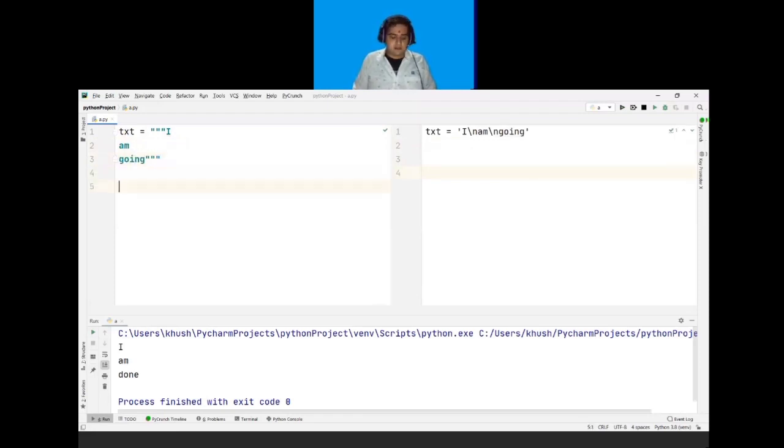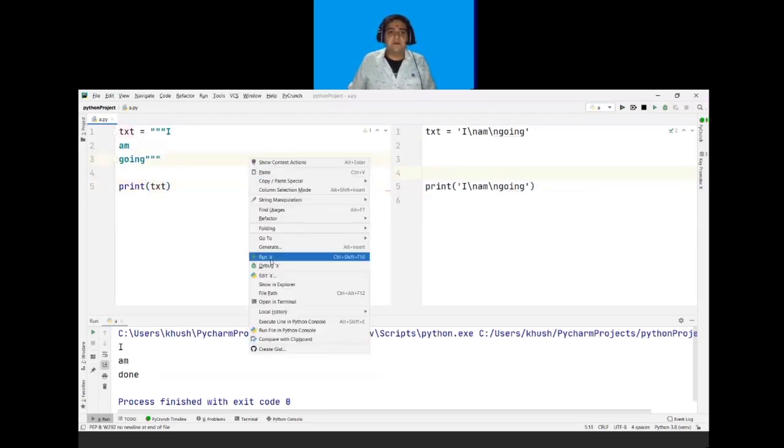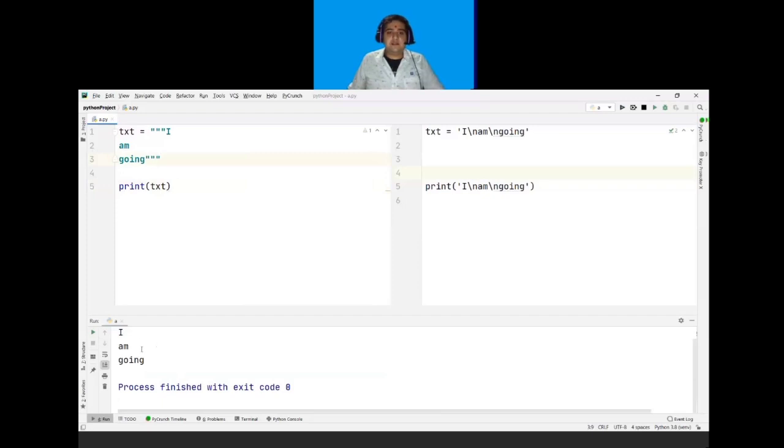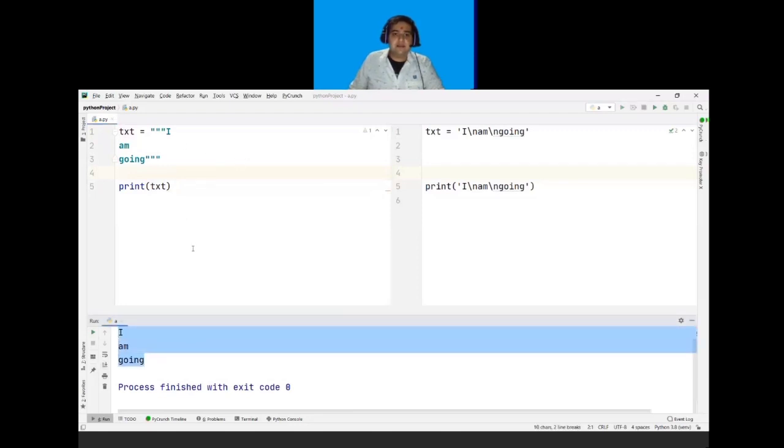And if I want to print the output, I will write print, and in brackets I will call my variable which is txt. So if I run this program, in this result, the line breaks are inserted in the same position as in the code. You can see that. In this output, the line breaks are inserted at the same position as in the code.